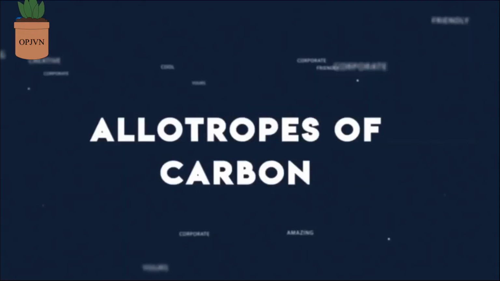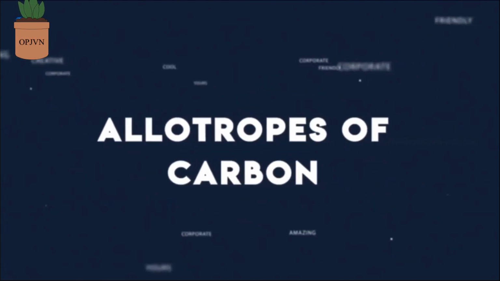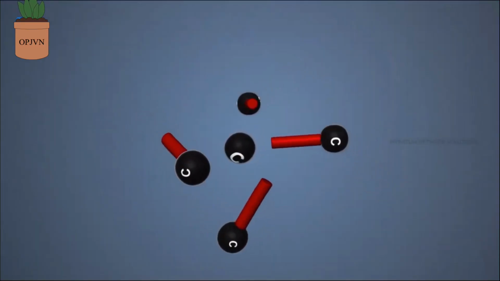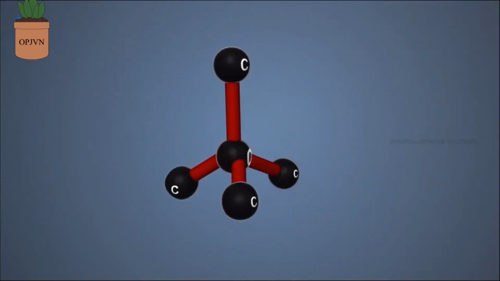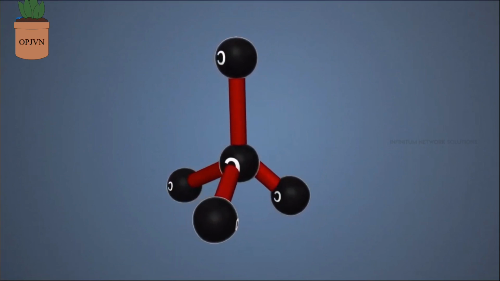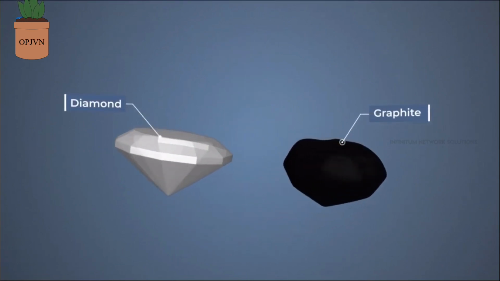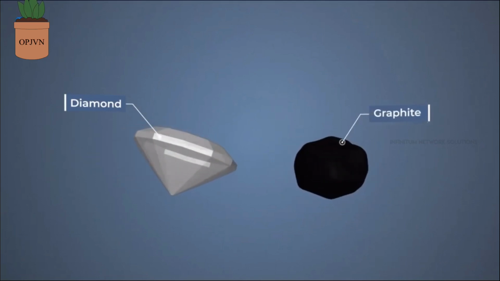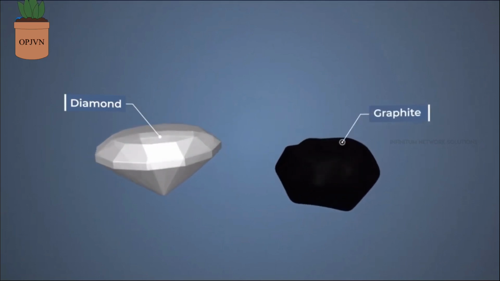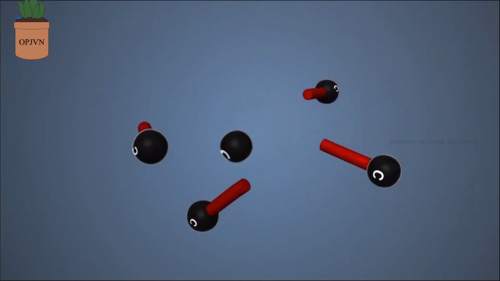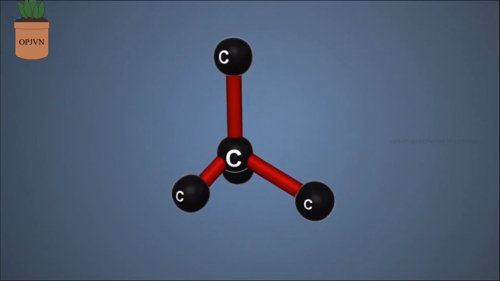Let us look into the crystalline allotropic forms of carbon. Once again, the element carbon exists in different forms in nature with widely varying physical properties. Diamond and graphite are formed by carbon atoms. The difference lies in the manner in which the carbon atoms are bonded to one another.